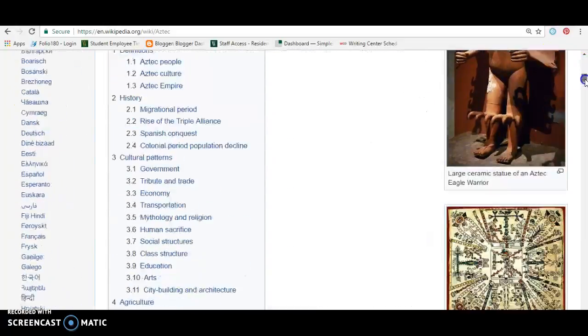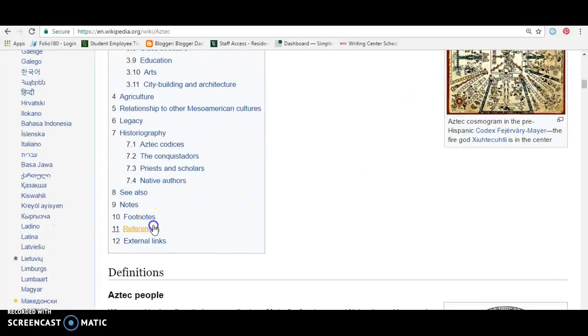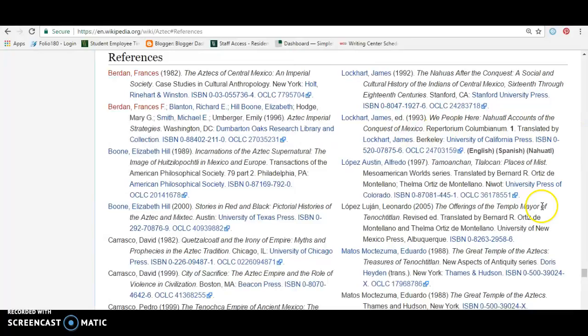But if we scroll down to the bottom to where the references are, we can look at where someone might have done research, and we can go and assess these individual sources, which are probably much more credible, and see if those are useful to us. But just because person A wrote the entire article and included all of these references does not mean person B might not have come in and changed things that they thought were wrong. So just because the references are used down here doesn't mean the information above is correct.